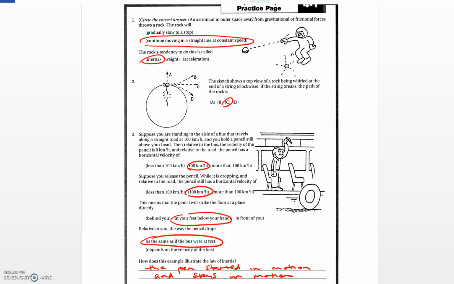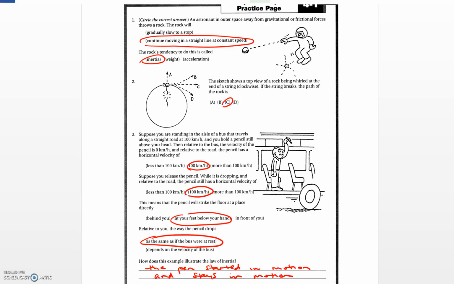Number 3 says, suppose you are standing in an aisle of a bus that is traveling along a straight road at 100 kilometers per hour, and you hold a pencil still above your head. Relative to the bus, the velocity of the pencil is 0 kilometers per hour, and relative to the road, the pencil has a horizontal velocity of 100 kilometers per hour.